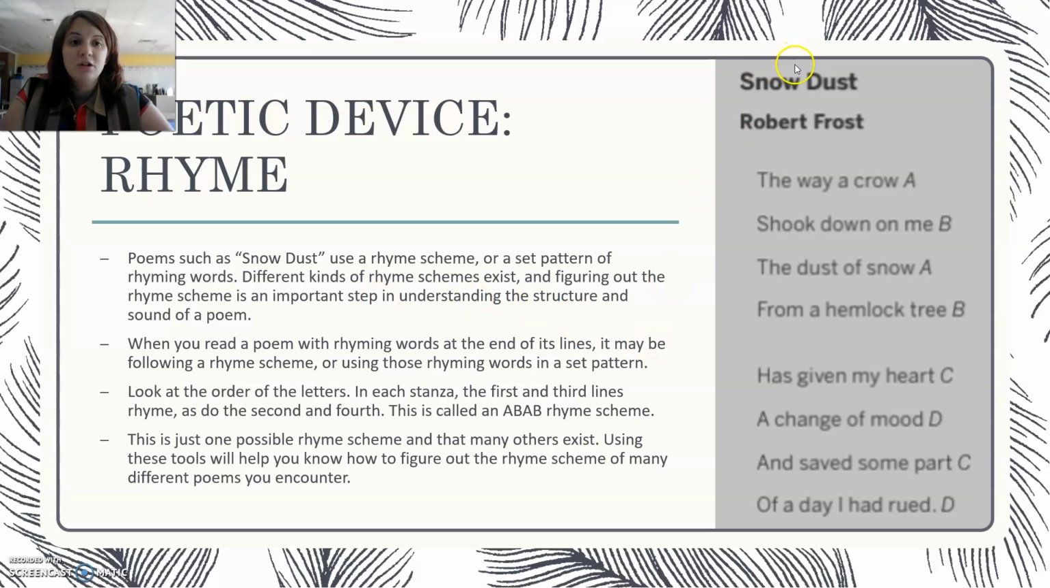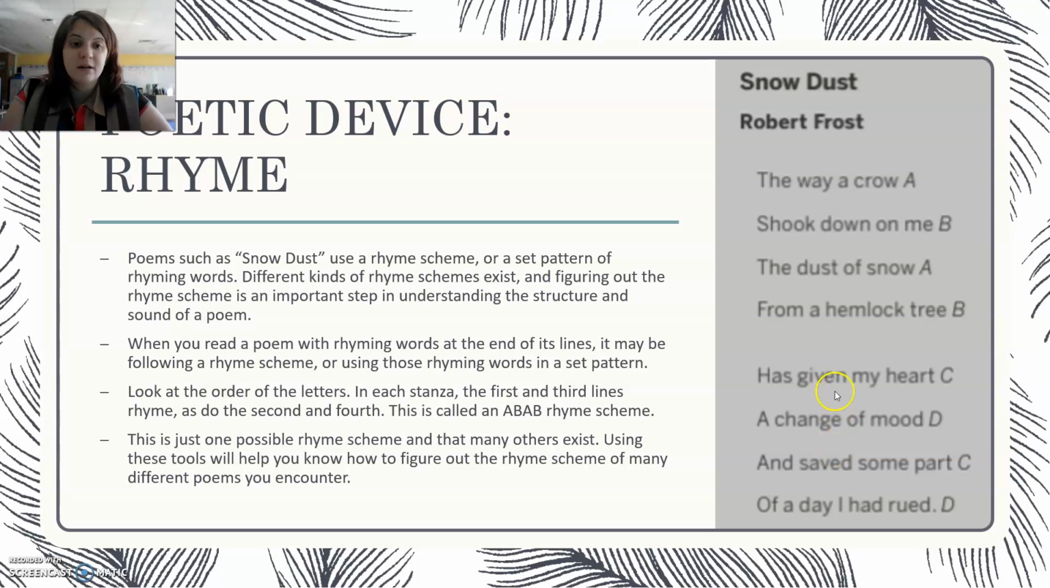So this is the same exact poem, but as you can see, at the end of each of these is a letter. Those letters represent the lines that rhyme. So "the way a crow" and "the dust of snow," those are rhyming lines. "Shook down on me from a hemlock tree." Those two rhyme. So how we would identify this rhyme scheme, it would be A, B, A, B.